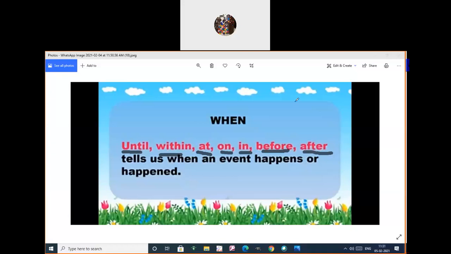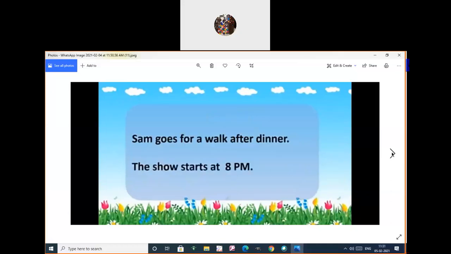When an event happens or happened. For example, Sam goes for a walk after dinner. Sam goes for a walk. Okay, that has been completed. When he went, when it started, is after, isn't it? After dinner only he started his walk.